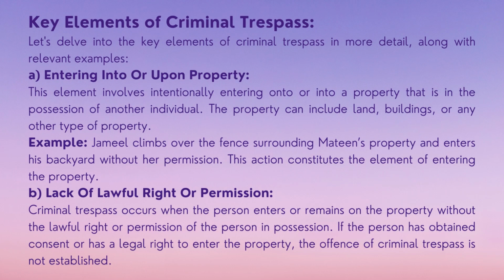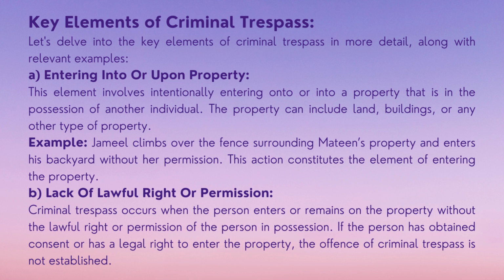Key elements of criminal trespass. Let's delve into the key elements of criminal trespass in more detail, along with relevant examples. A. Entering into or upon property. This element involves intentionally entering onto or into a property that is in the possession of another individual. The property can include land, buildings, or any other type of property. Example: Jamil climbs over the fence surrounding Mateen's property and enters his backyard without her permission. This action constitutes the element of entering the property.